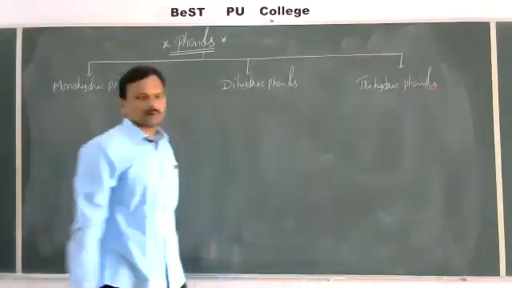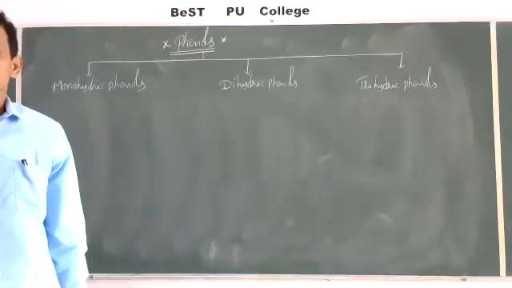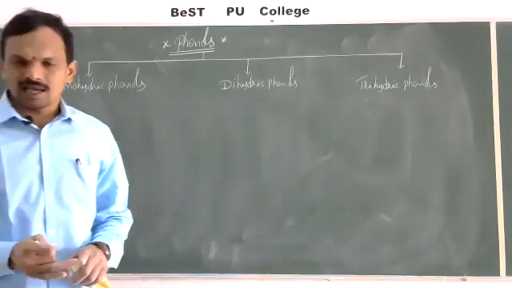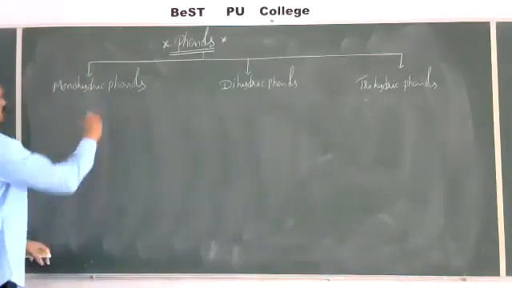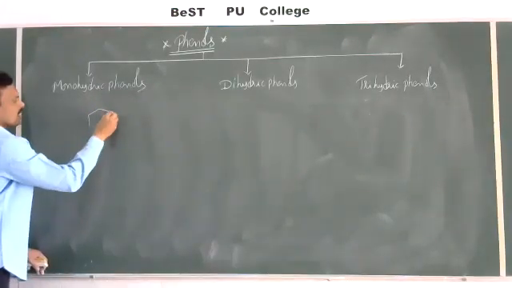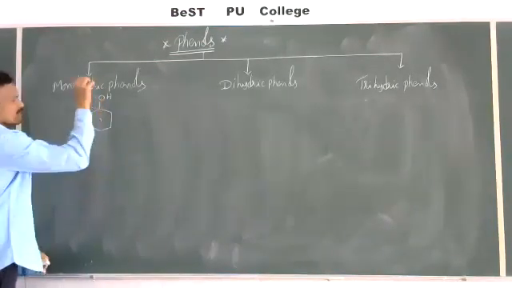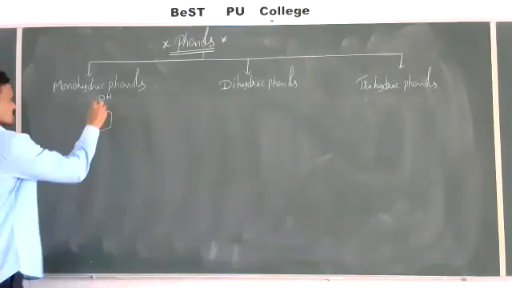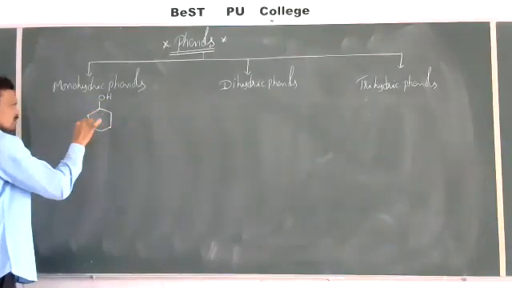Right. So depending on the number of OH groups substituted on the benzene ring, phenols are classified into three types: monohydric phenols, dihydric phenols, and trihydric phenols. Let us say, what are monohydric phenols? On benzene, if you replace one hydrogen by an OH group, that is known as phenol. So C6H5OH. On benzene, one hydrogen atom is replaced by an OH group.